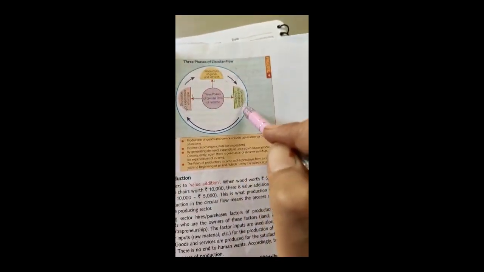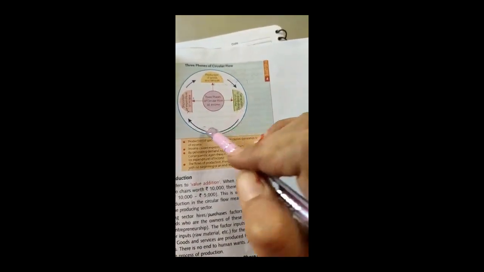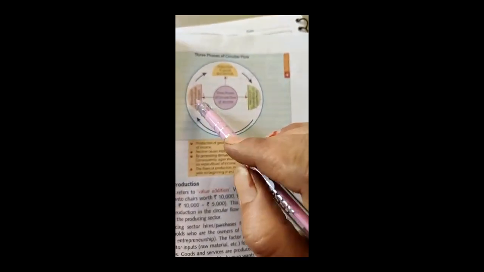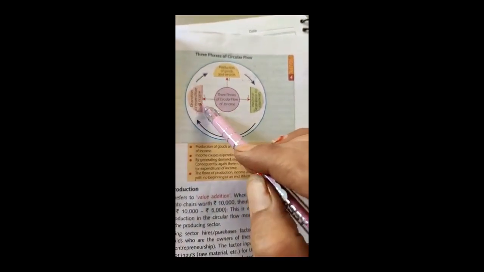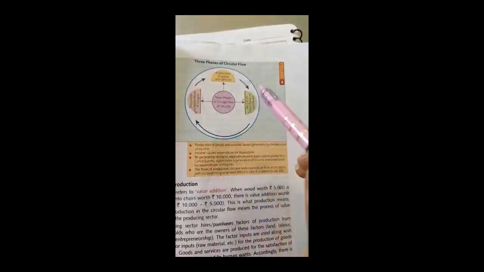Production chases generation of income, and distribution of income chases expenditure. Okay, then expenditure means demand creation. And when expenditure chases the production, this process will be continuously going on.